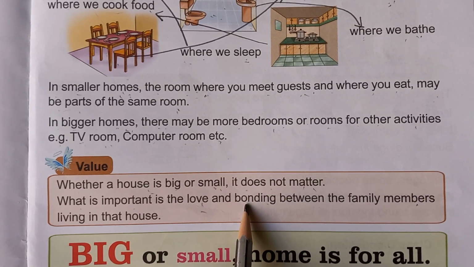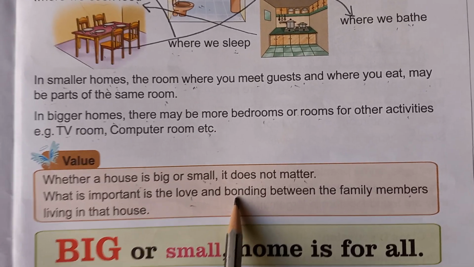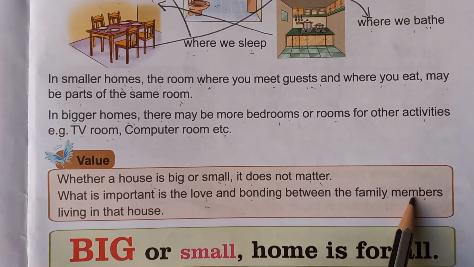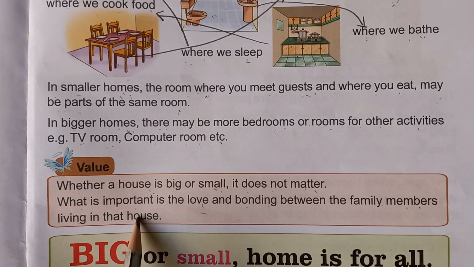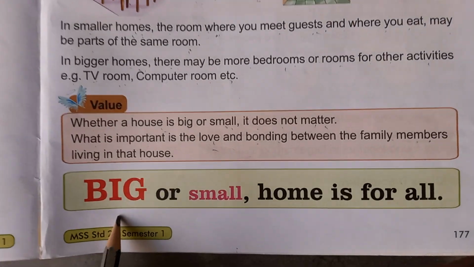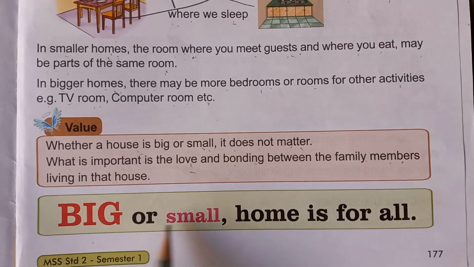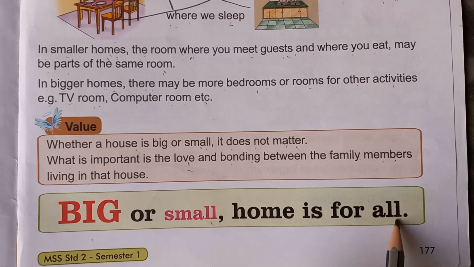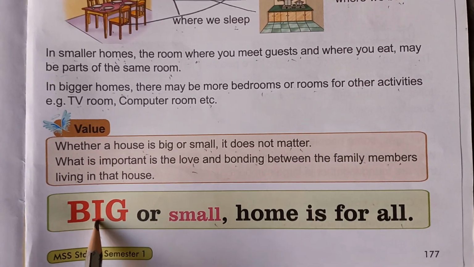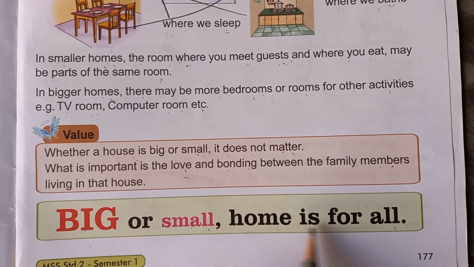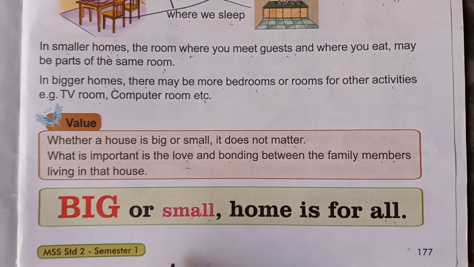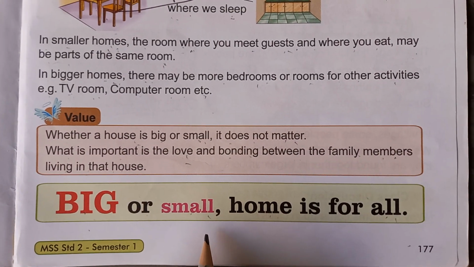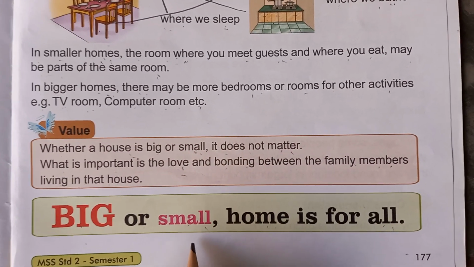Bonding between family members means how you live happily together with the other family members living in the same house with you. So here is the great thing they have given: big or small, home is for all. Whether you live in a big house or a small one, home is for all of us. Even children and animals need a home, because home is a place where we feel very safe.